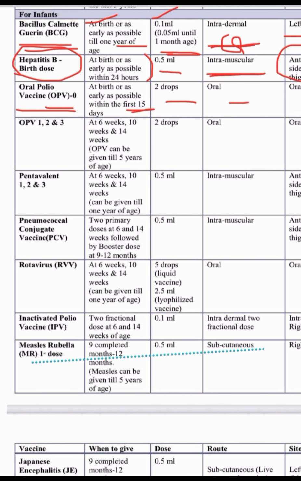The dose and the timing are important, because in Viva or MCQ they will ask: a 1 month baby with no history of vaccination, what vaccine will you give? Only BCG is given, because hepatitis B must be given within 24 hours and OPV within 15 days, but BCG can be given up to 1 year. So it is important.